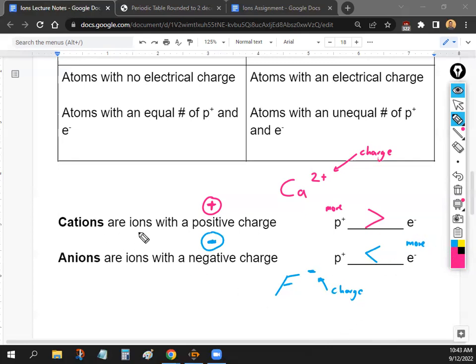Okay, so you will need to memorize these terms. An easy way to think about it: do you like cats? Cats are positive, right? Cats are good. And then Anne is the name of the girl that broke my heart for the first time in kindergarten. So Anne is bad. No, but now you won't forget it. Okay, so cats are good, and that Anne girl is bad.